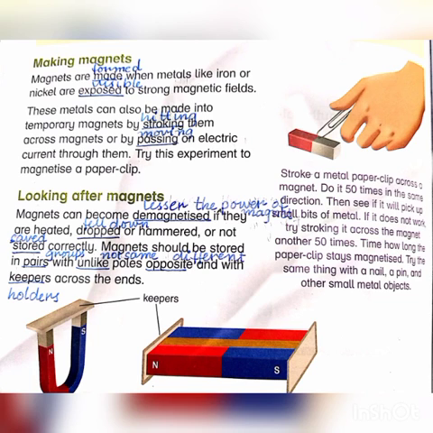Next heading is looking after magnets. That is how we can take care of a magnet. Magnets can become demagnetized. Demagnetized means they can lose their power if they are heated, dropped or hammered or not saved correctly. Magnets should be stored in pairs. Pairs mean groups, with unlike poles opposite and with keepers across the ends, means holders.